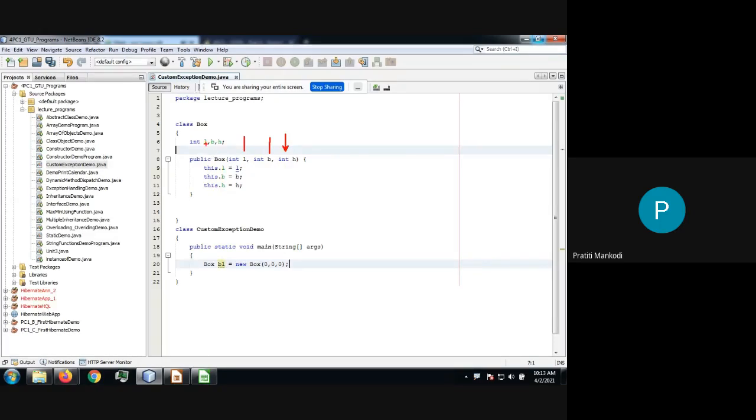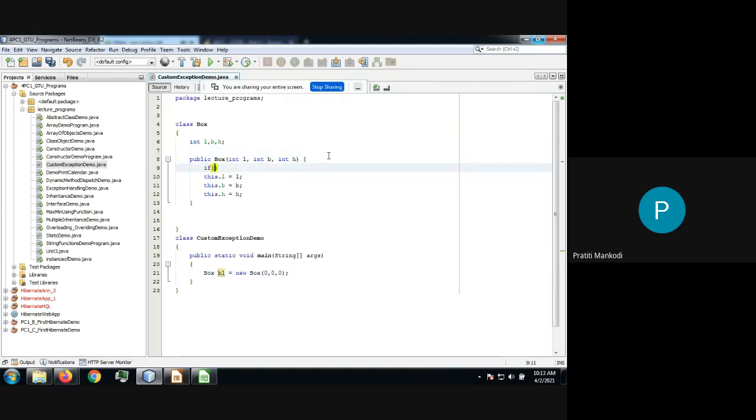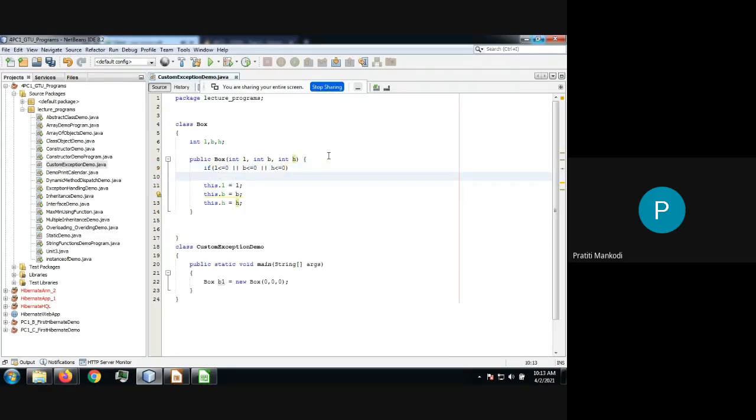Now, it will be initialized to data members L, B and H, but that should not happen. So before assigning the values to the data members here, we are supposed to check what the values of L, B and H are. If my L is less than or equal to 0, or my B is less than or equal to 0, or my H is less than or equal to 0, this is a condition which should not occur, and if any of these three parameters is 0, I'm supposed to throw my exception.